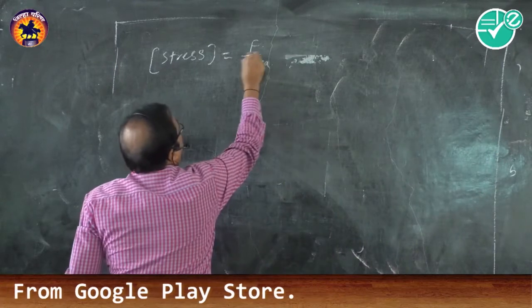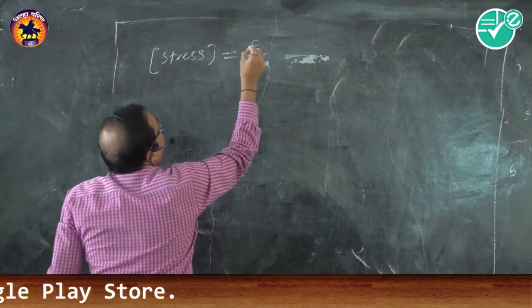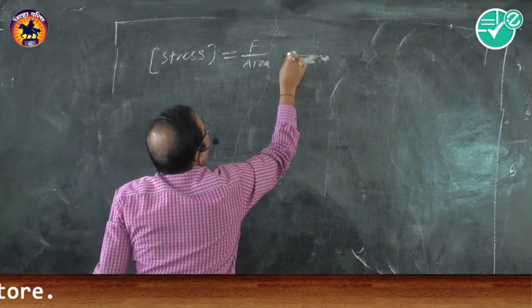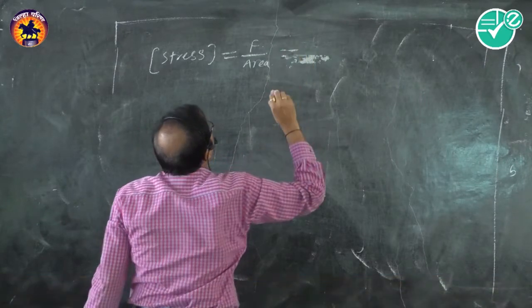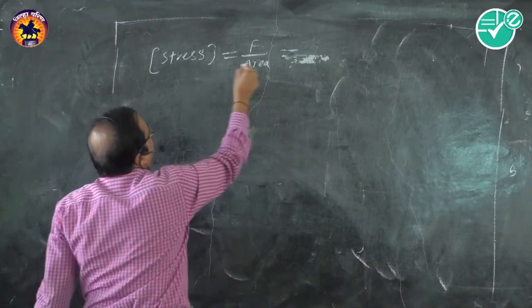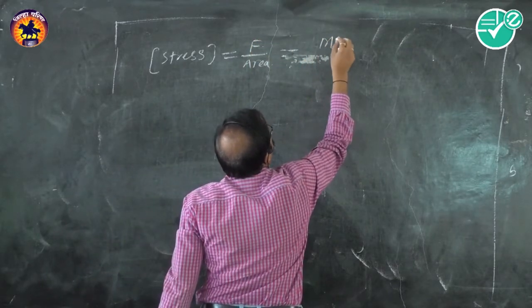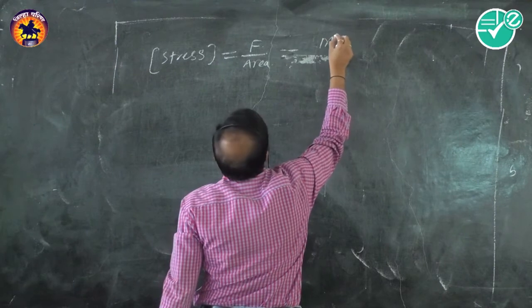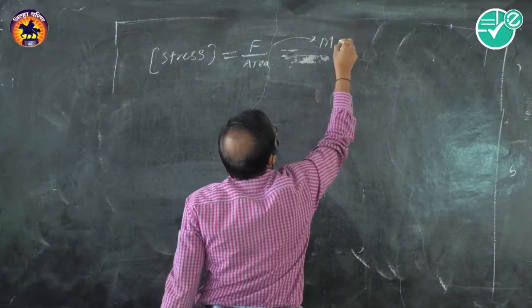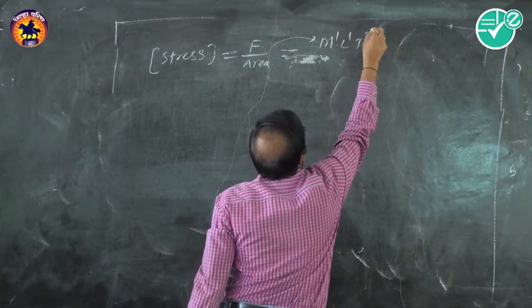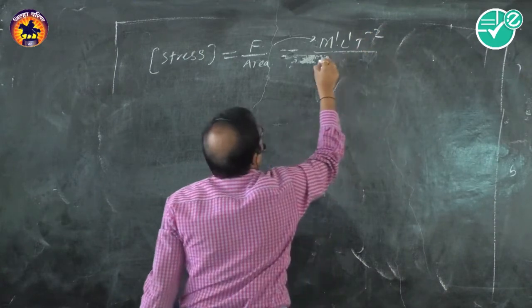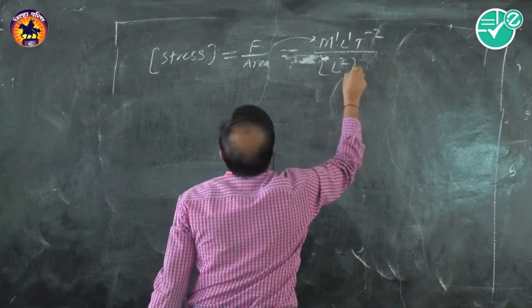So for the sake of convenience and for covering the syllabus, I am taking it a little fast because it is a very easy topic. Dimensions of force are M1 L1 T minus 2 and dimensions of area are L2.